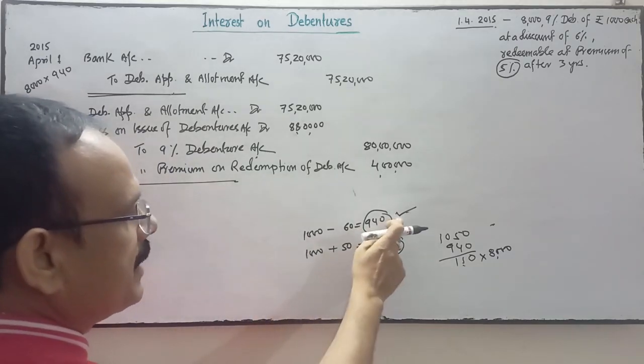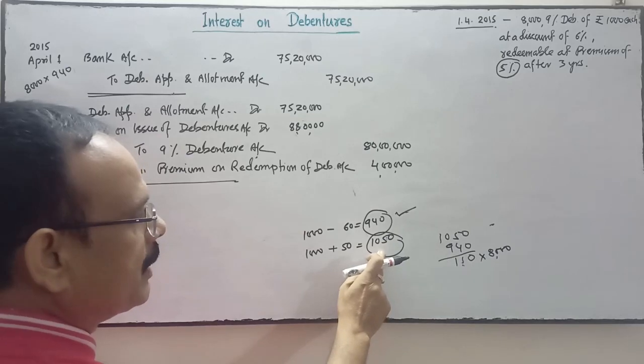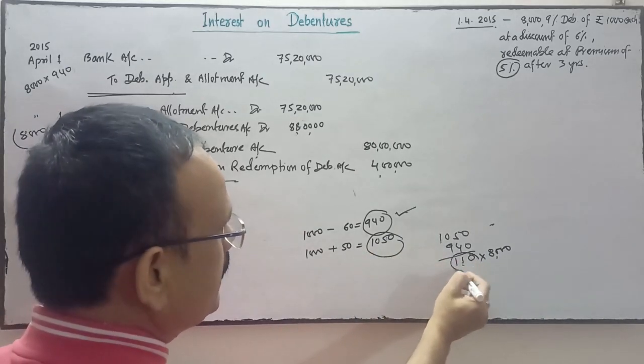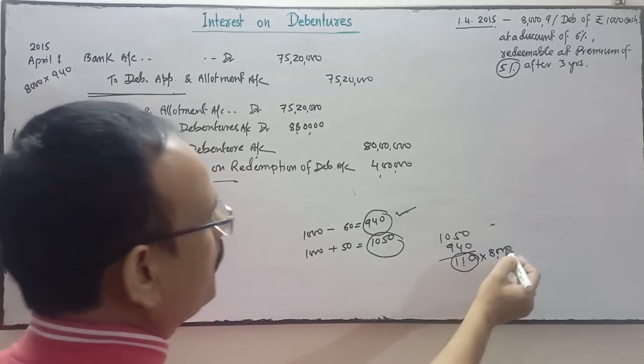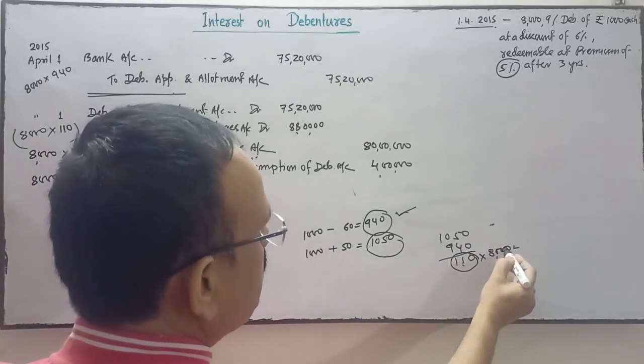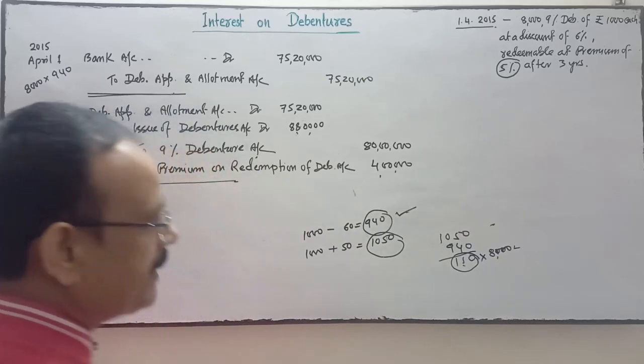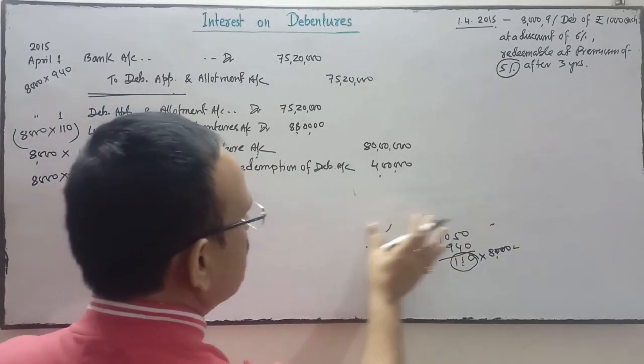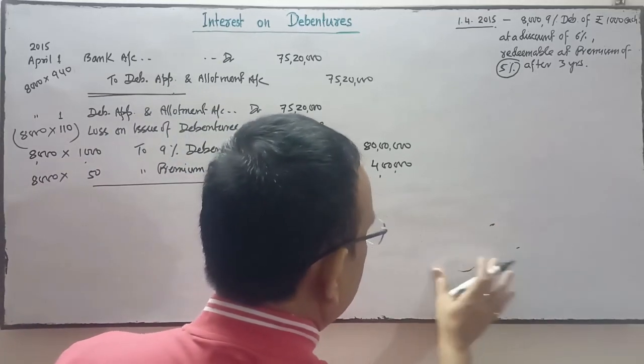Issued at rupees 940, redeemable at 1,050, so the company suffered a loss of rupees 110 per debenture, and the number of debentures issued is 8,000. So 8,000 into 110, 8,80,000 is the loss faced by the company.